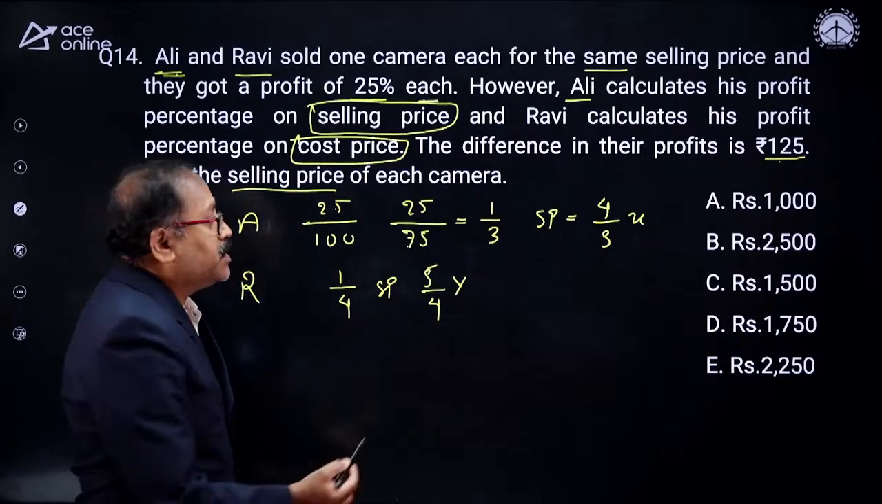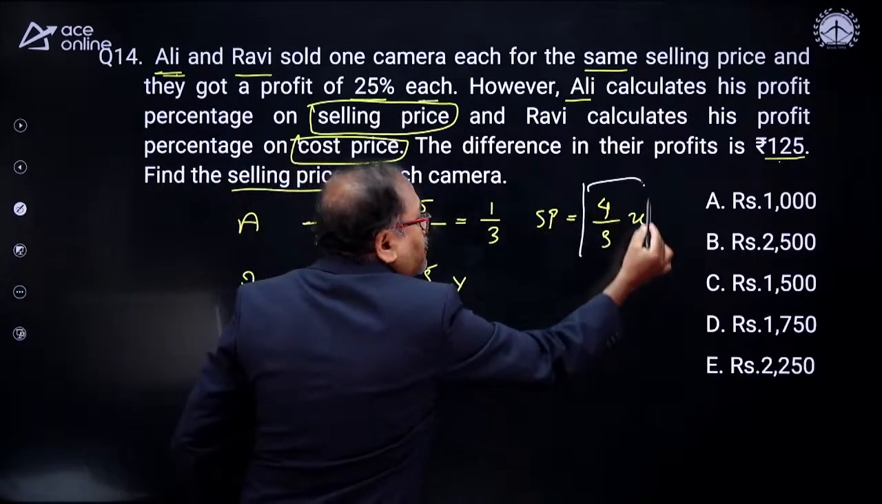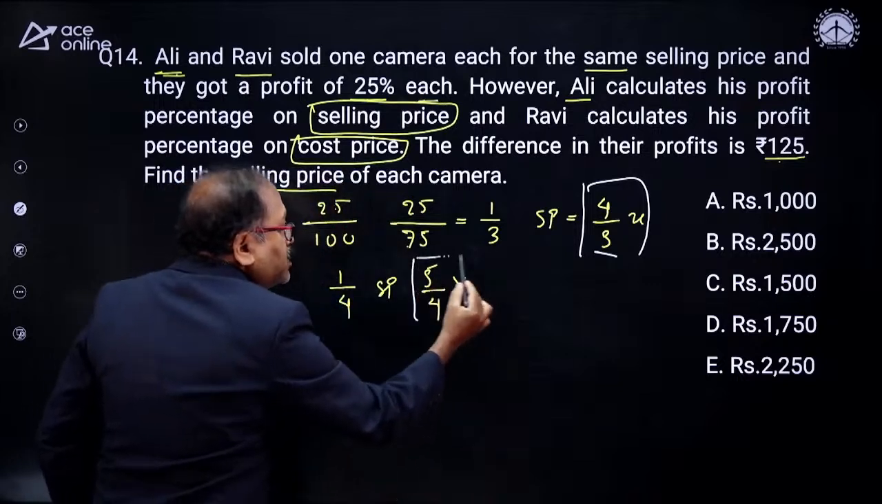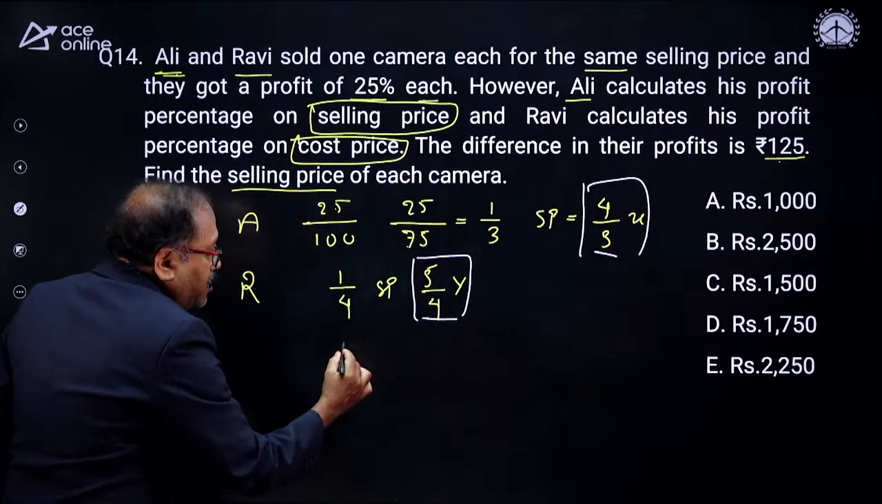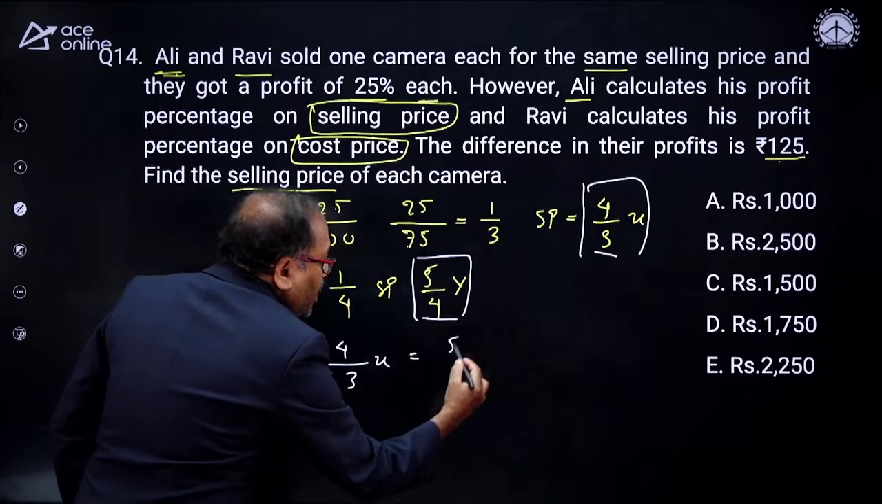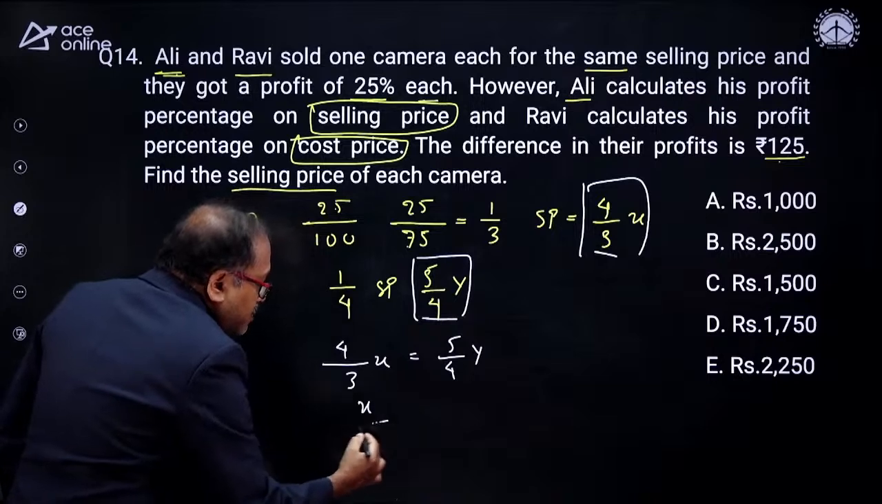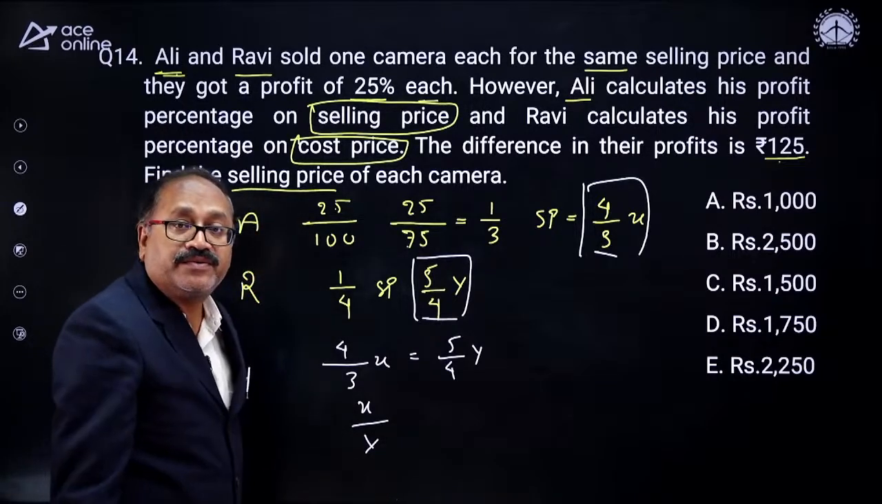Now it is said that the selling price of both the people is the same. That means 4 by 3x is equal to 5 by 4y. That means what is x by y? I will get the cost price ratio.